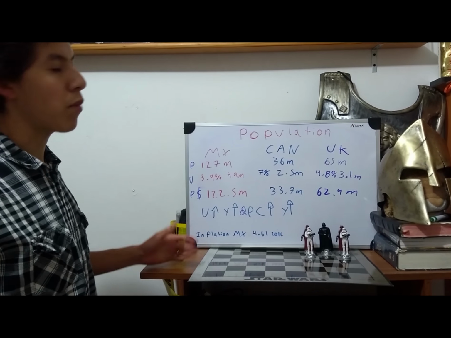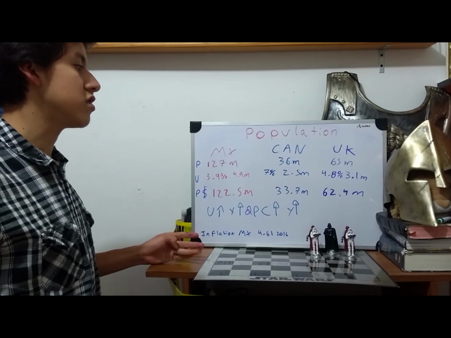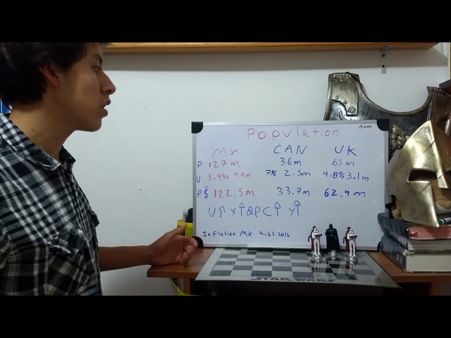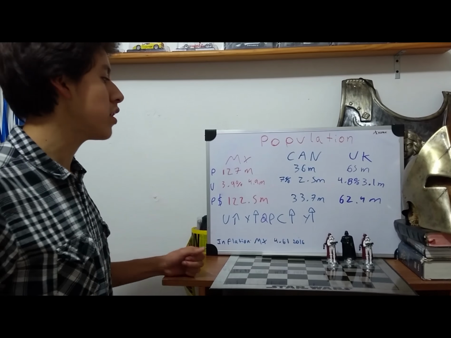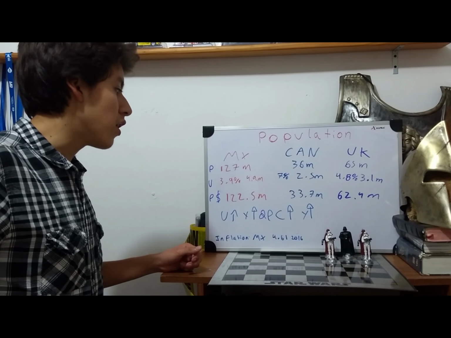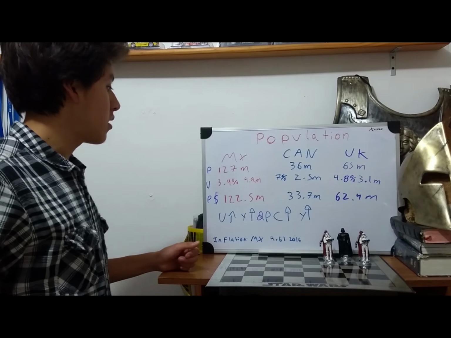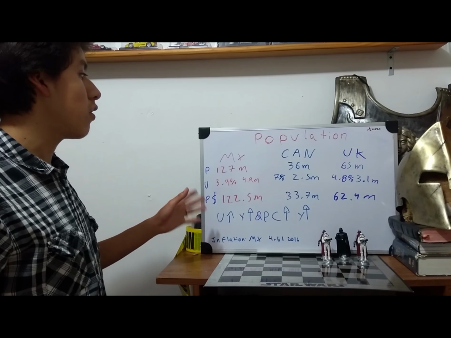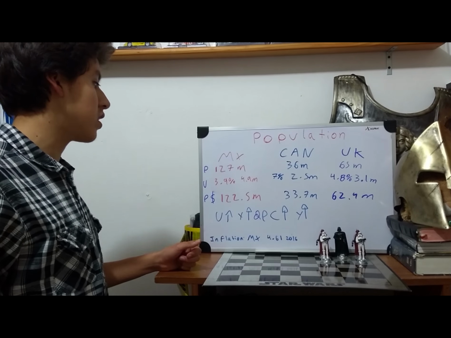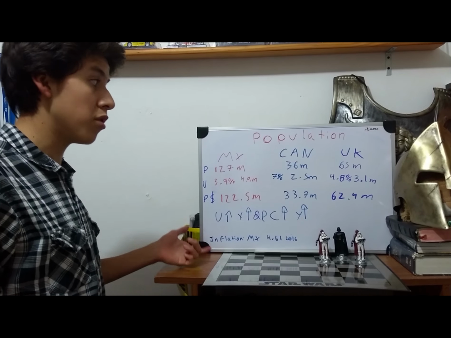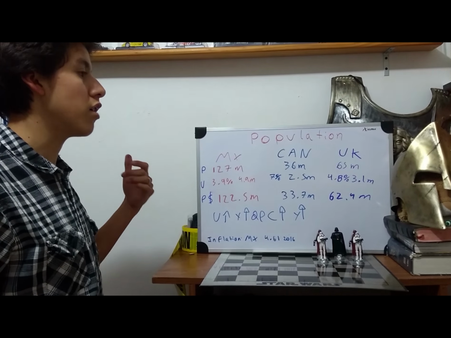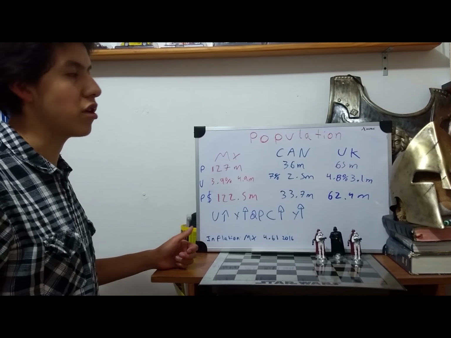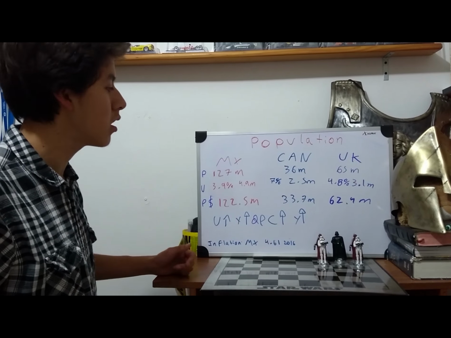We assume that all people who are not unemployed have money because they are employed. This means that all the other people in Mexico are people with money, and all the rest of the people in Canada, and all the rest of the people who are not unemployed in the United Kingdom are also people with money.